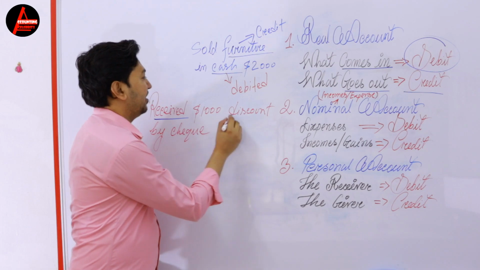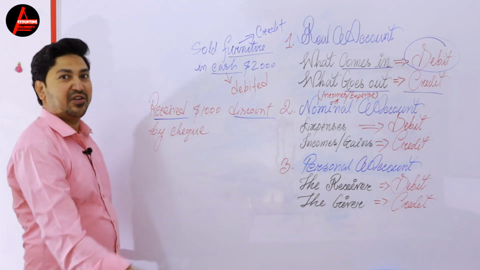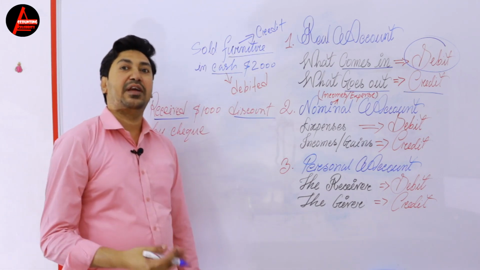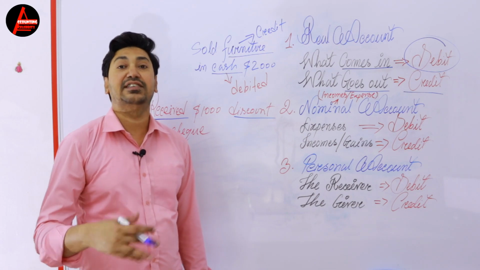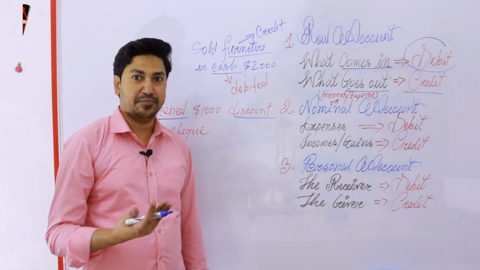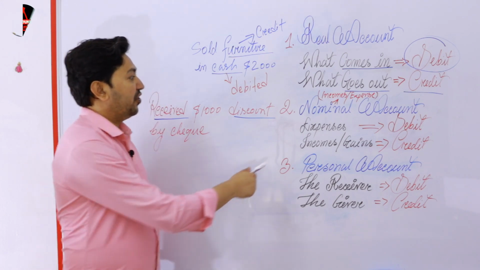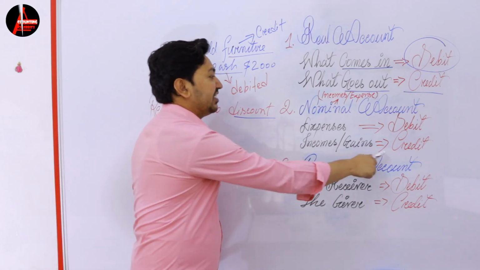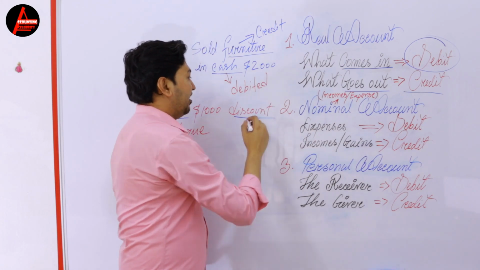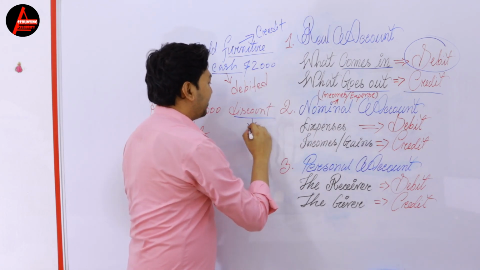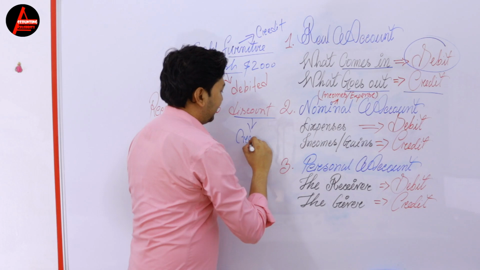You received a discount. You received something, that means it's a gain, it's an income. Your income will always be credited. So here, discount will be credited.